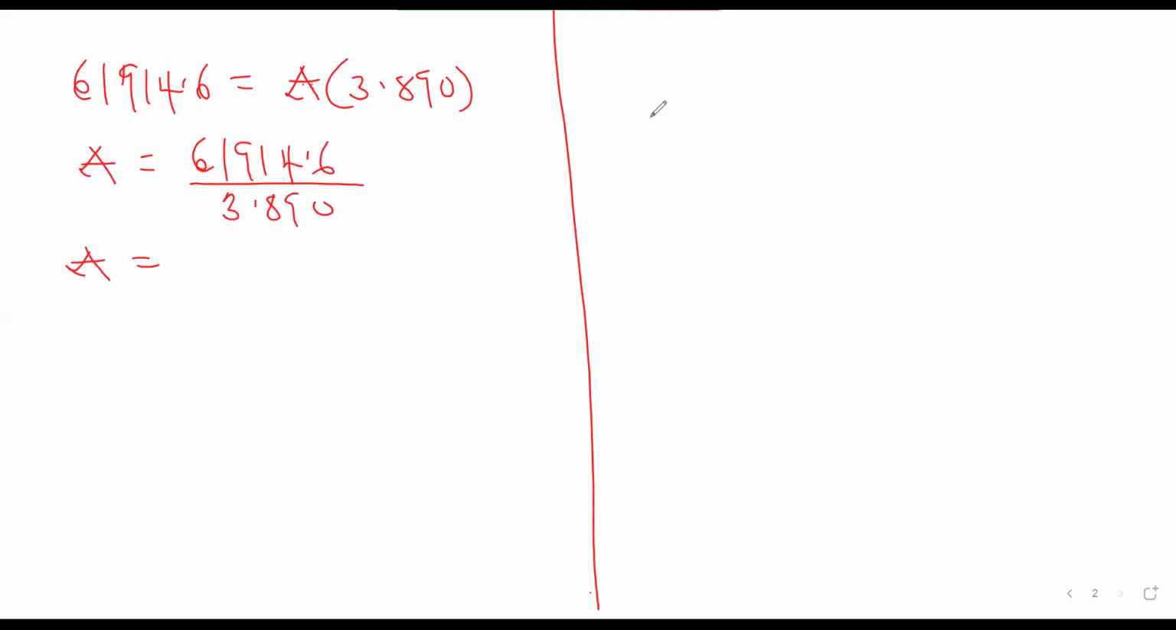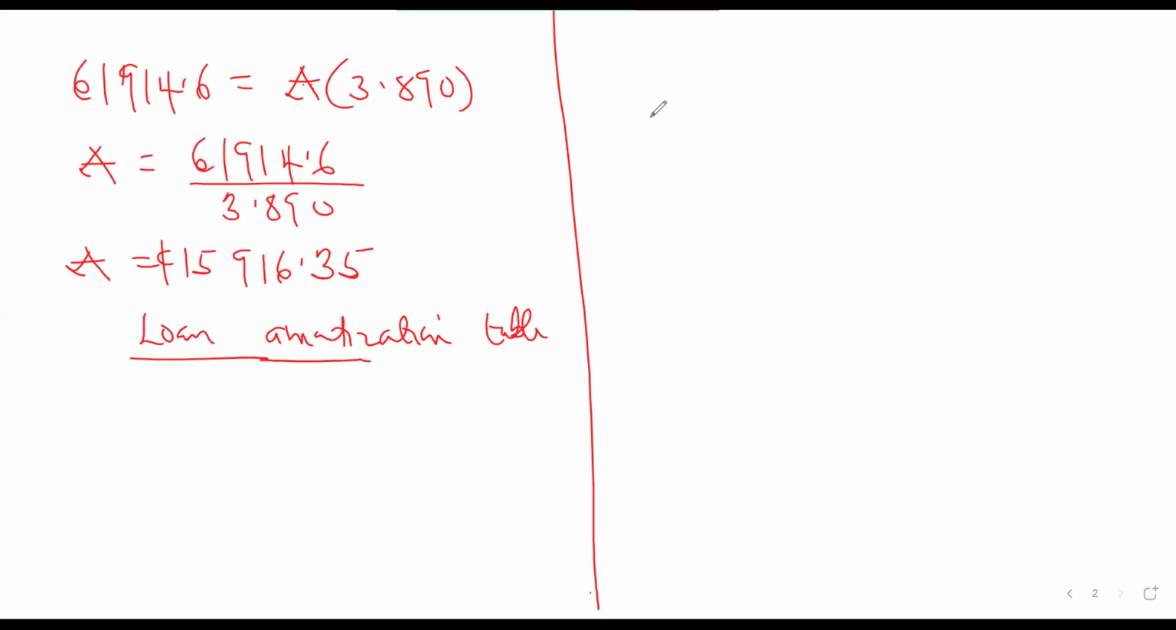Okay, that'll give us 15,916.35. So this is the amount that you are going to be paying every year towards the repayment of the loan. And they are asking you for the loan amortization table. We just have the loan amortization table here.